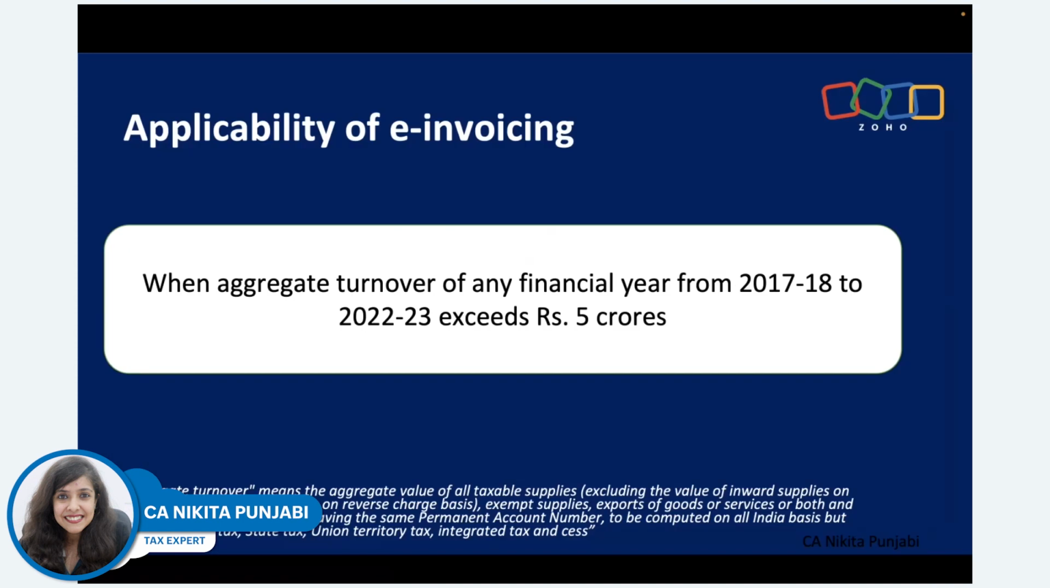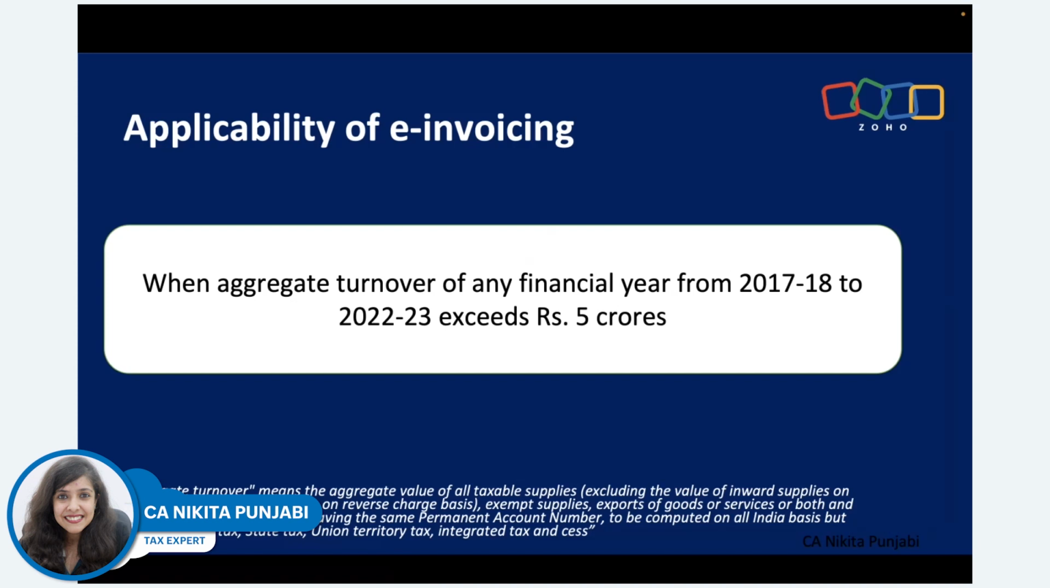Now, we come to the main question. Who is this e-invoicing applicable to? When we keep saying turnover, what does this turnover actually mean? Now, first, when is e-invoicing applicable? It's applicable only when the aggregate turnover of any financial year, right from 2017-18 to 2022-23, exceeds rupees 5 crores. So in these 6 years, if the turnover has exceeded 5 crores, only then e-invoicing is applicable to you.